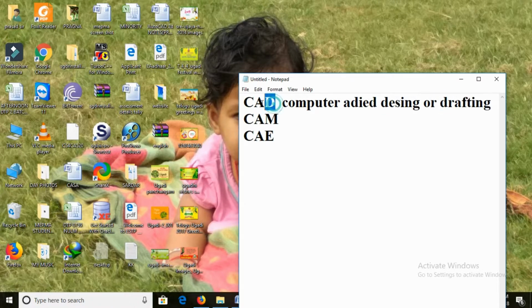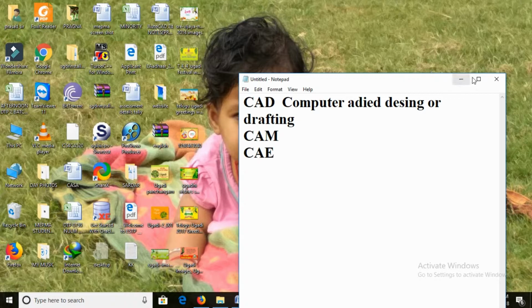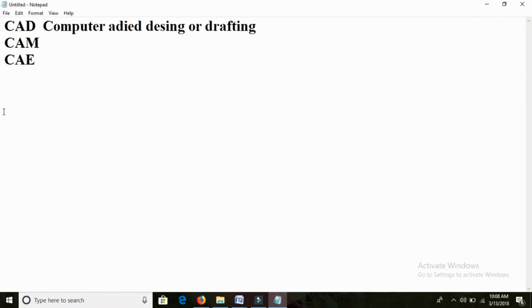It means if I want to use any application in this department, that application can do design as well as drafting. It means that type of application can't do schematics and can't do sketching either. So that is the exact meaning of computer aided design or drafting. Clear? Now, let us move on, friends.